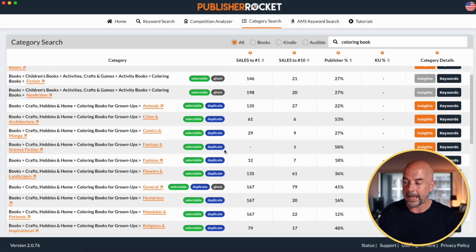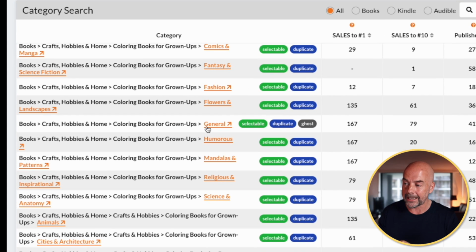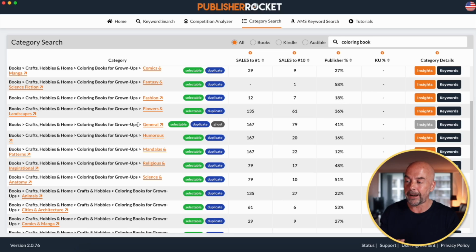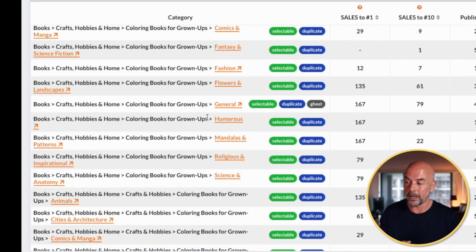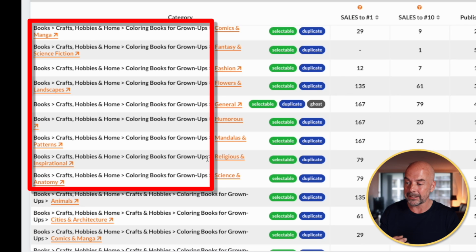Now, with a ghost category, this is just another thing to be aware of, it will rank for the parent category. So you've got books, crafts, hobbies and home, colouring books for grown-ups. So that's a parent category. So it will list in that more general category. However, you'll find that parent category is also visible here in these other related categories. So again, you're in effect wasting one of your choices.